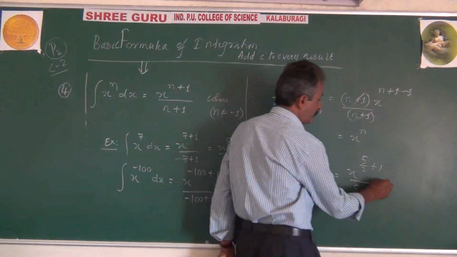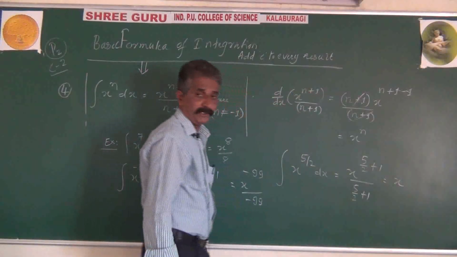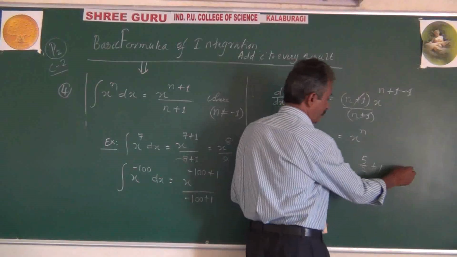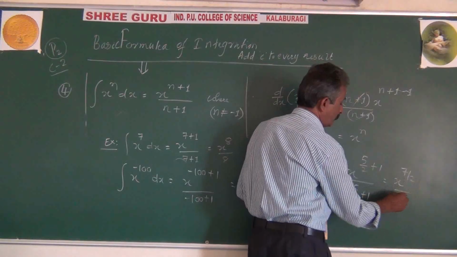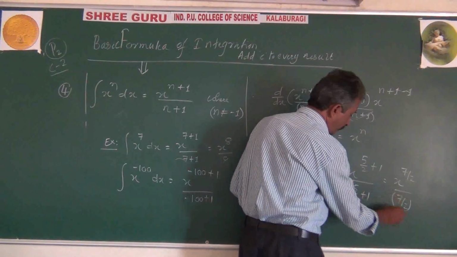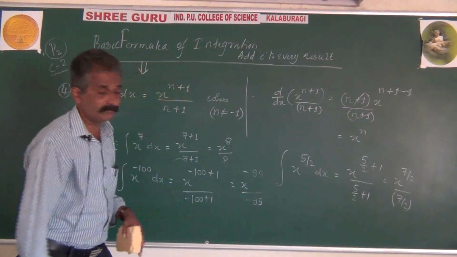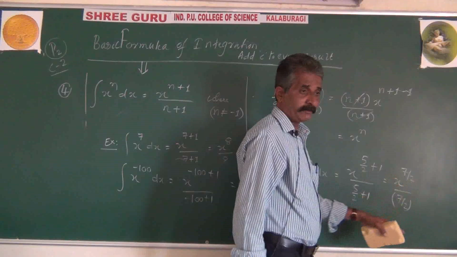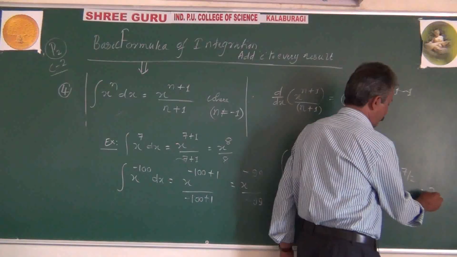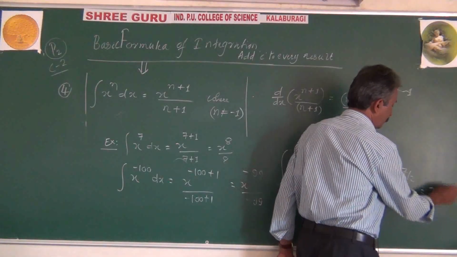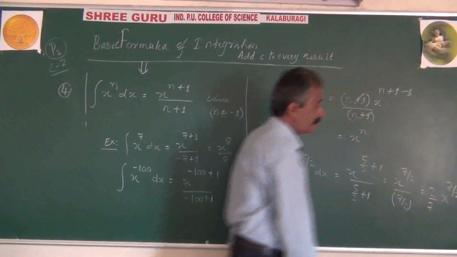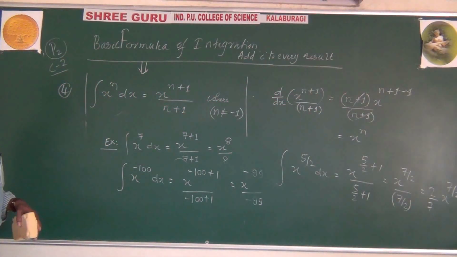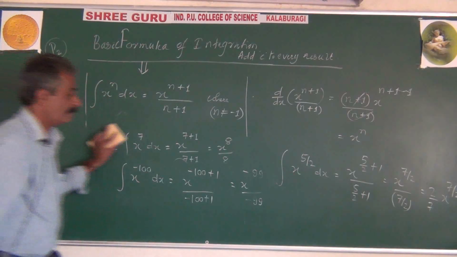That means what does it become? Taking LCM 2, 2 into 1 is 2, 2 plus 5 is 7, so x power 7 by 2 divided by 7 by 2, which is the same as 2 by 7. So it becomes 2 by 7 x power 7 by 2. Like this, in the coming problems, this formula will be implemented.